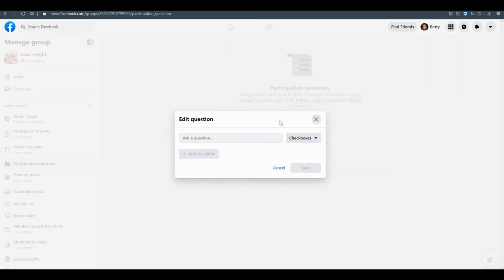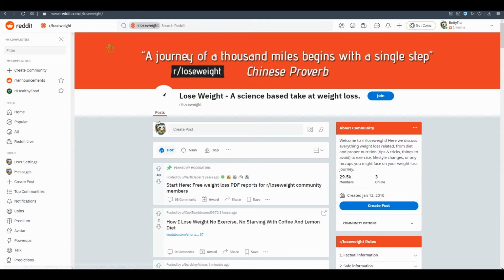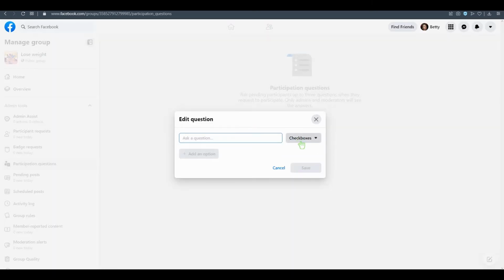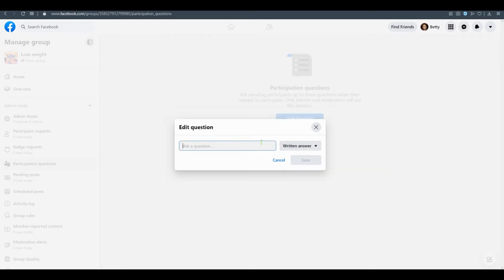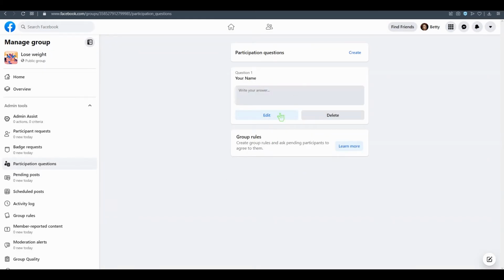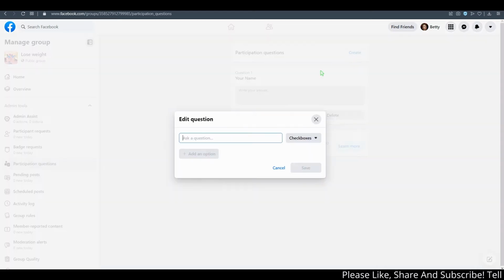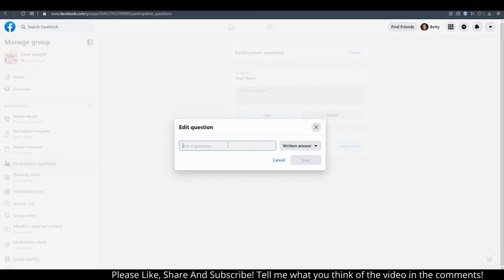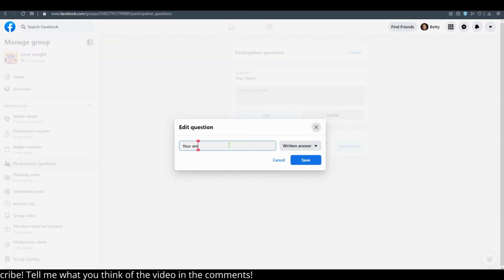Now all these people that we get from Reddit, when they come to join our group, we're going to ask them first your name, save, and create your email address.